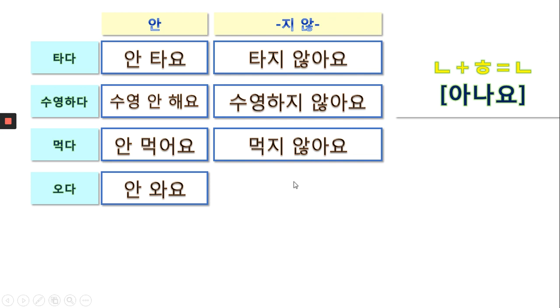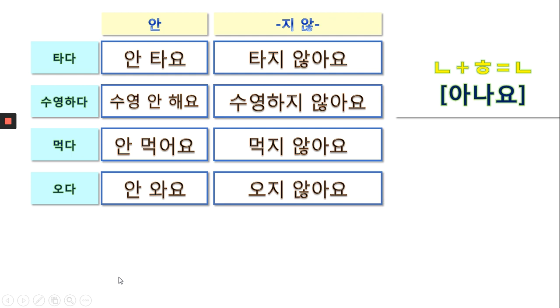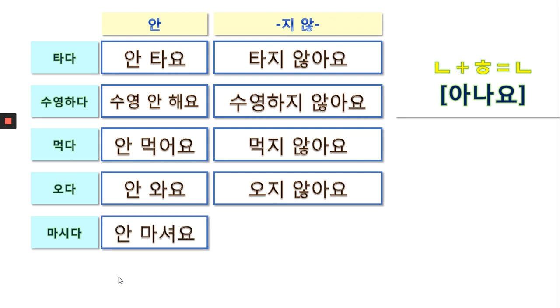Maybe most students say 와지 않아요. No. In front of 지, what do we need? The root verb. How about behind 안? Here, final endings. So what is the root verb of come? It's 오. So 오지 않아요 is correct. 마시다, drink. I don't drink: 안 마셔요. This one, 마셔지 않아요, is wrong. Why? The root form is 마시, not 마셔. So 마시지 않아요.